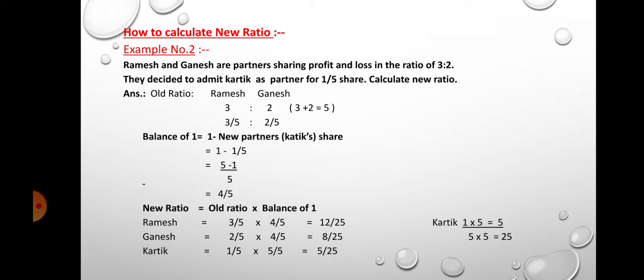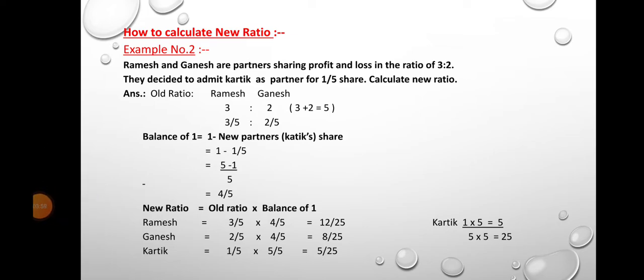Then Ganesh's ratio. Ganesh is also an old partner, so write down here old ratio 2/5 into balance of 1, 4/5, which is 2 fours are 8 and 5 fives are 25. So Ganesh's ratio is 8 divided by 25. Then Karthik. Karthik is a new partner.